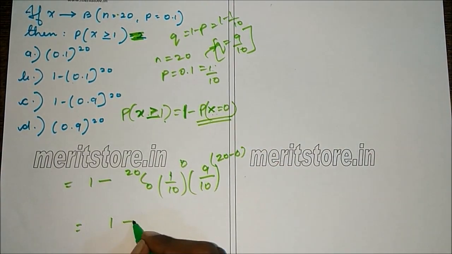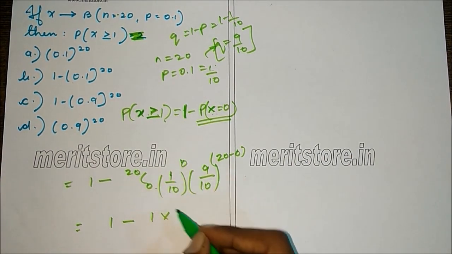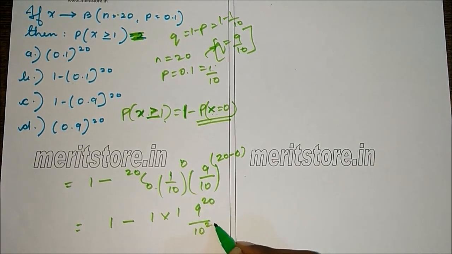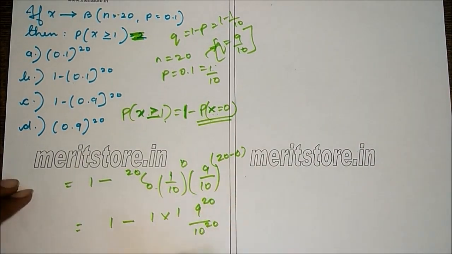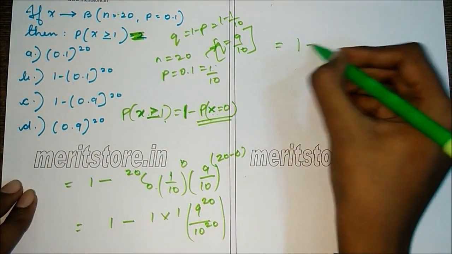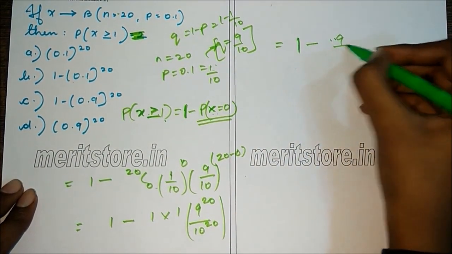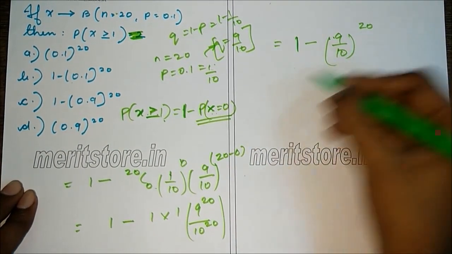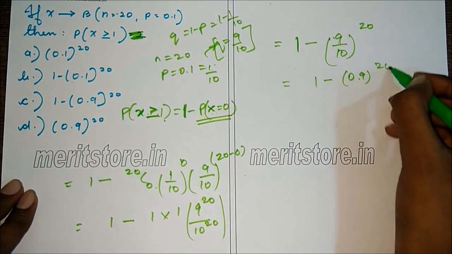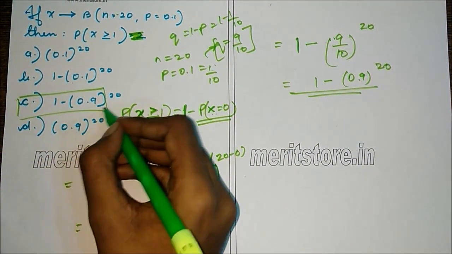So this is 1 minus 20C0, which is 1, into anything raised to 0 is 1. And this will be 9 raised to 20 upon 10 raised to 20. So we can write this alternatively as 9 by 10 raised to 20. So this will be 1 minus 0.9 raised to 20. So the answer is C, 1 minus 0.9 raised to 20.